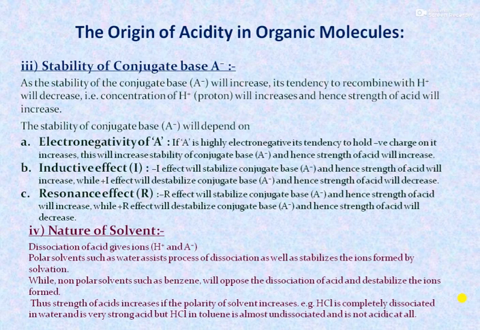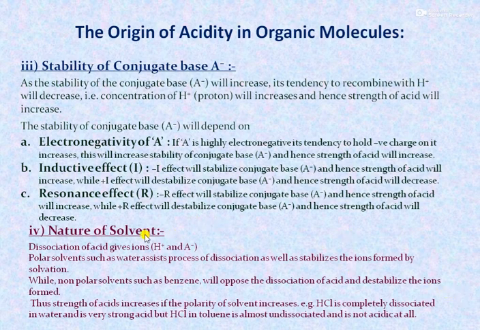Electron withdrawing inductive effect will stabilize conjugate base A minus, and hence the strength of the acid will increase, while the electron donating inductive effect decreases the stability of conjugate base A minus, and hence the strength of the acid will decrease. Then resonance effect. Similarly, electron withdrawing resonance effect will stabilize conjugate base A minus, and hence the strength of the acid will increase, while electron donating resonance effect will destabilize conjugate base A minus, and hence the strength of the acid will decrease.